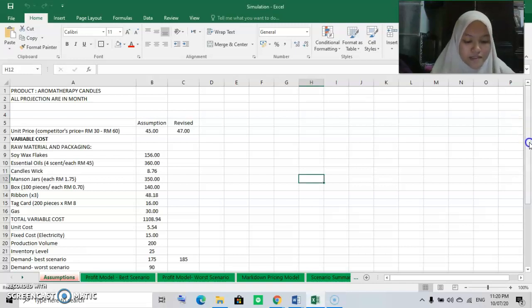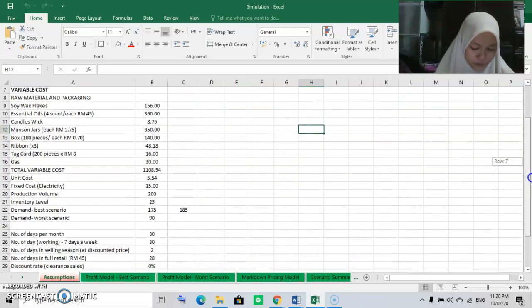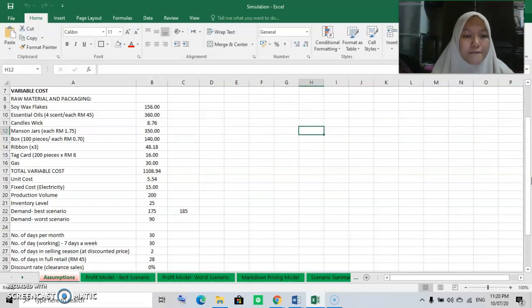My assumption for this business, the price per unit is 45 ringgit, because most of the businesses who are still new started their price very high, while the famous brands put their price above 100. For my unit cost, after total variable cost divided by production volume, is 5 ringgit 45 cents. I also assume that the best scenario demand is 175 units and worst is 90 units.